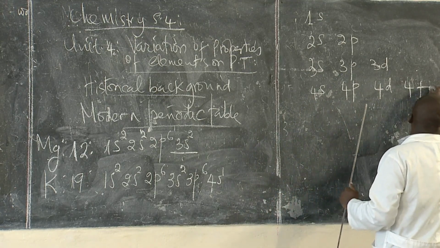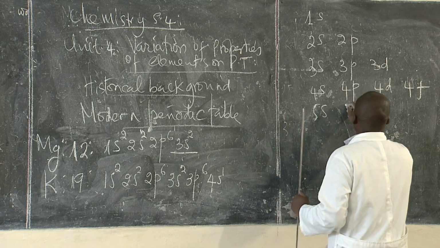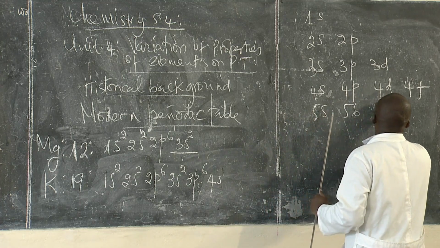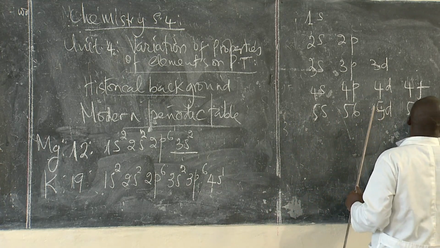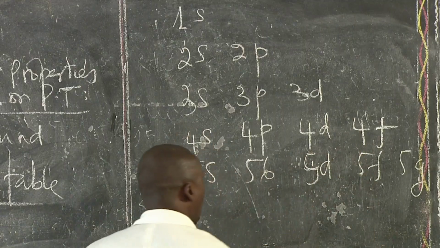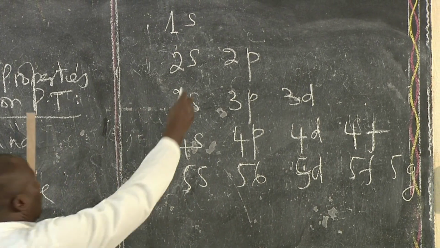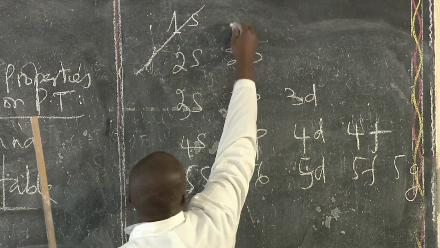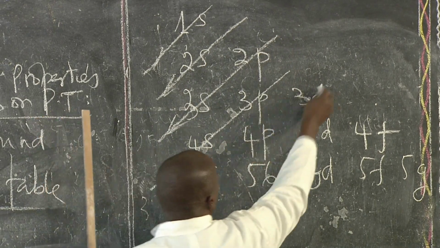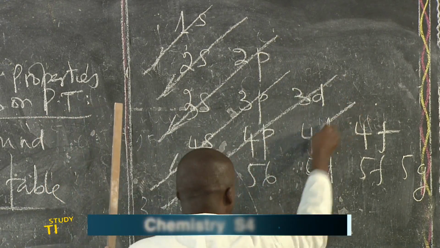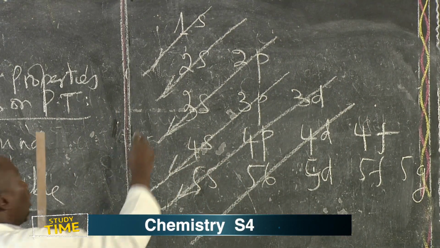4d, and 4f. So you can have 5s, 5p, 5d, 5f, and even 5g, and so on. This is the Aufbau principle, and this is how it goes. The moment you have this, you will never fail to write the electronic configuration correctly.